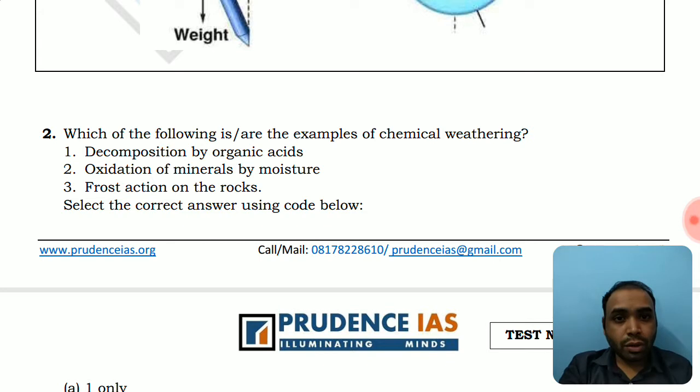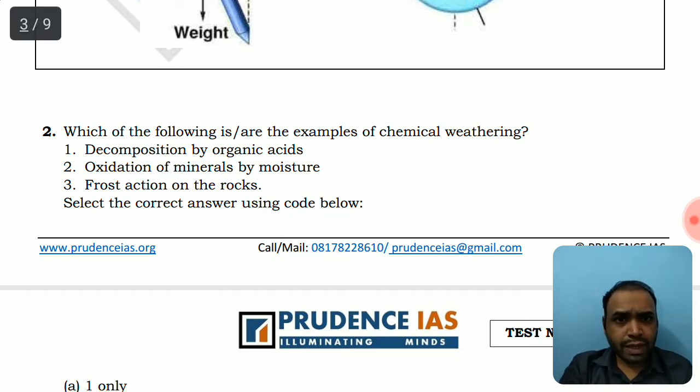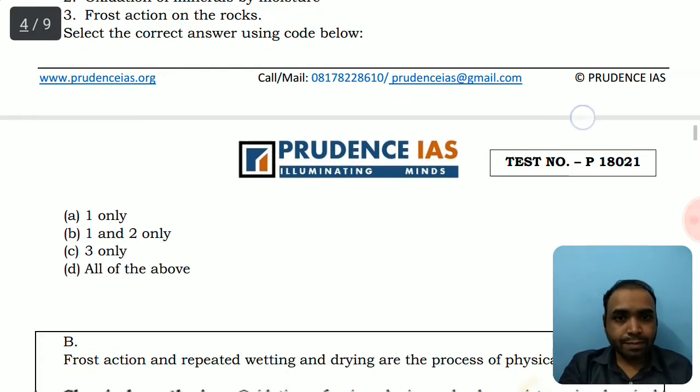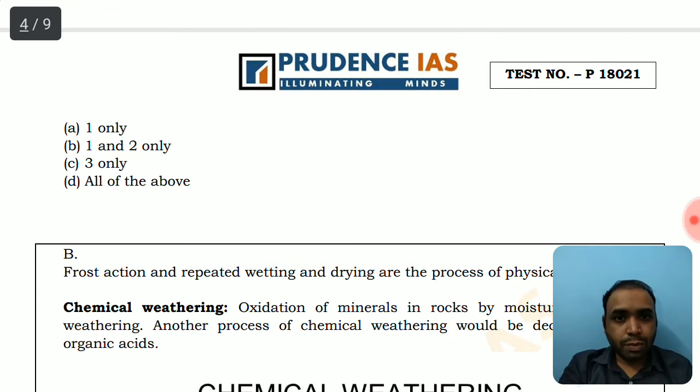Frost action on the rocks. Frost is an external action which is not a chemical action, so it is a kind of physical weathering. The water is frozen on the rocks, and as the water freezes, it increases the volume of the ice, and then there are cracks in the rocks. So these kinds of phenomena are concerned with physical weathering, not chemical weathering. So the option would be 1 and 2 only, they are concerned with chemical weathering. So let's see, the option is 1 and 2, B only.